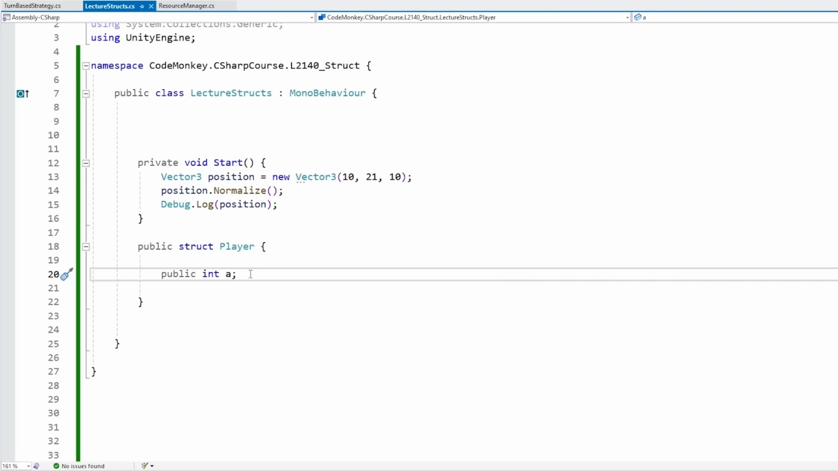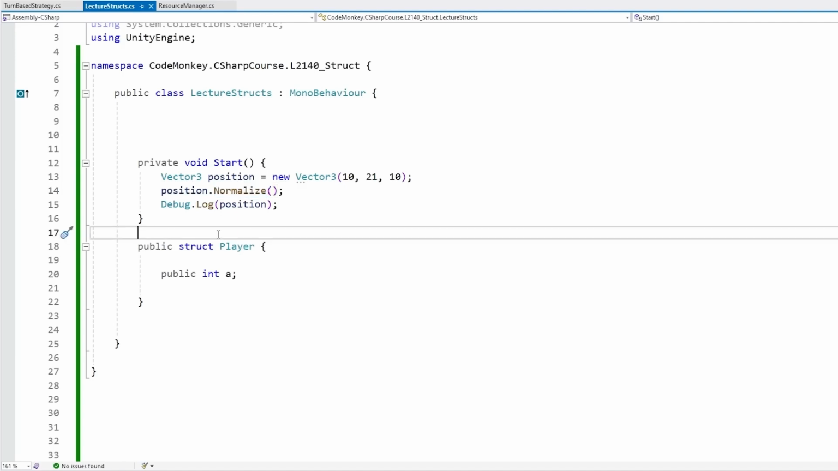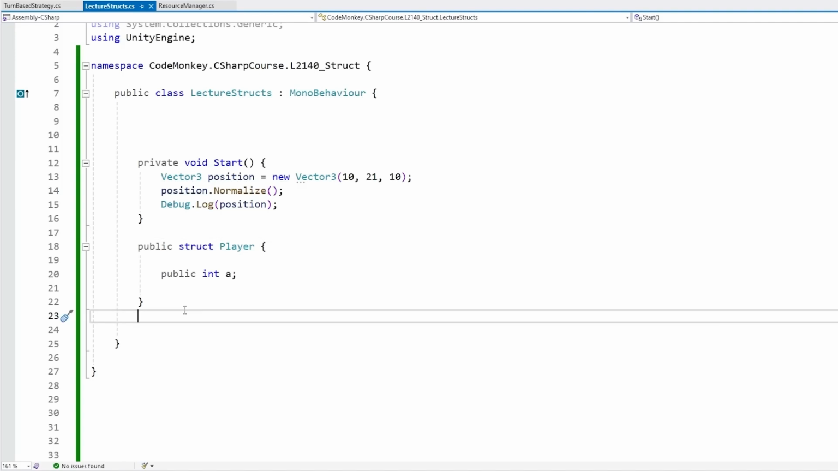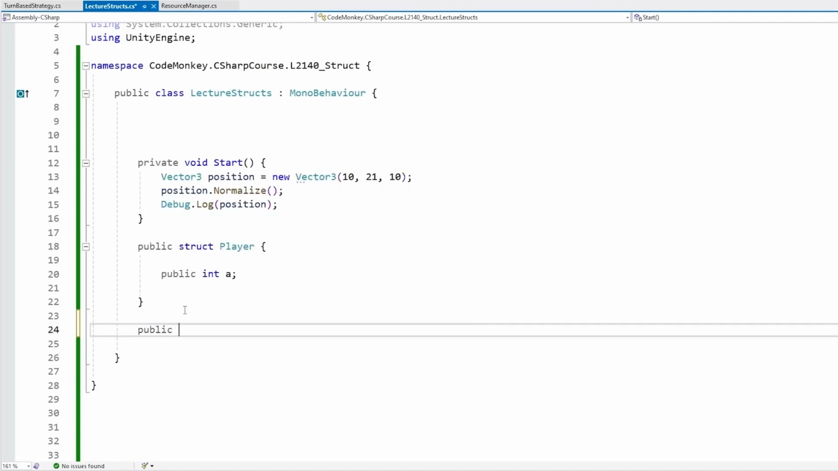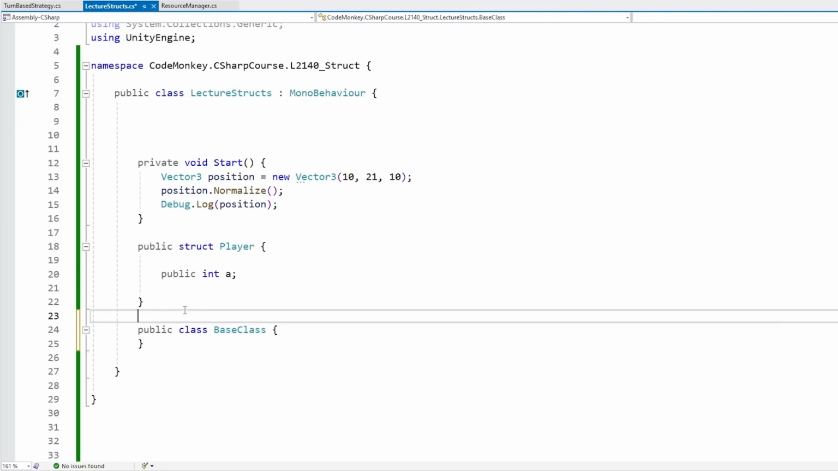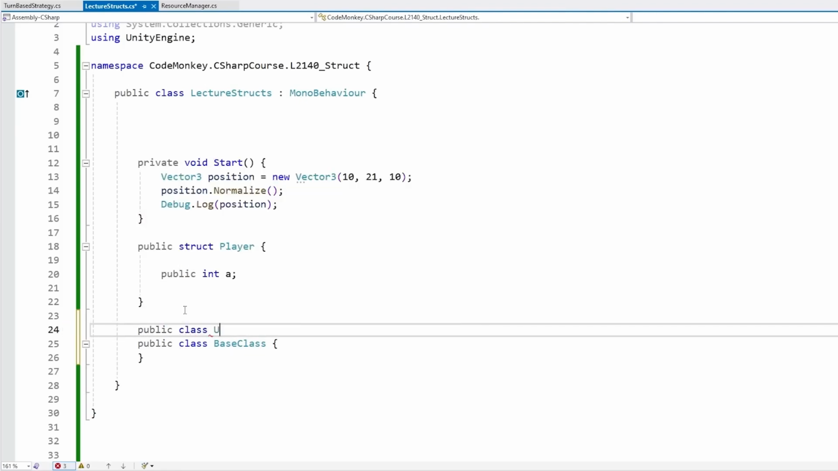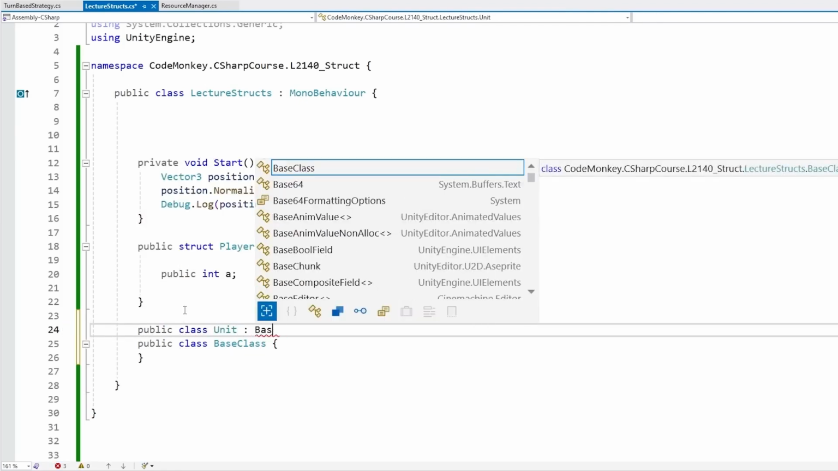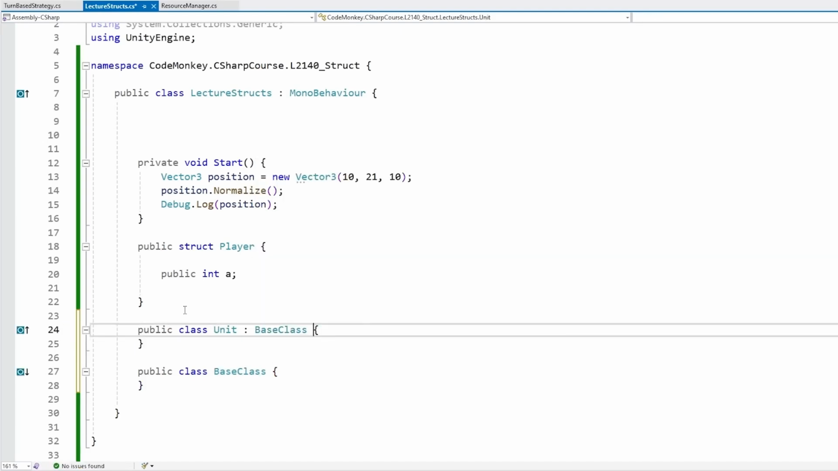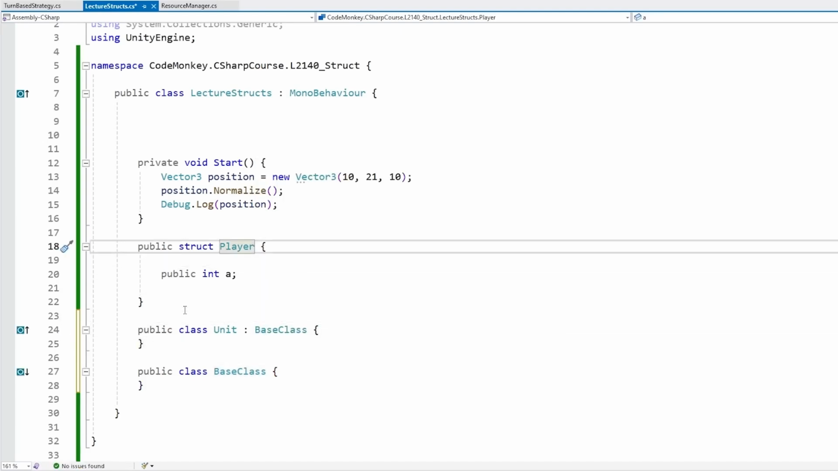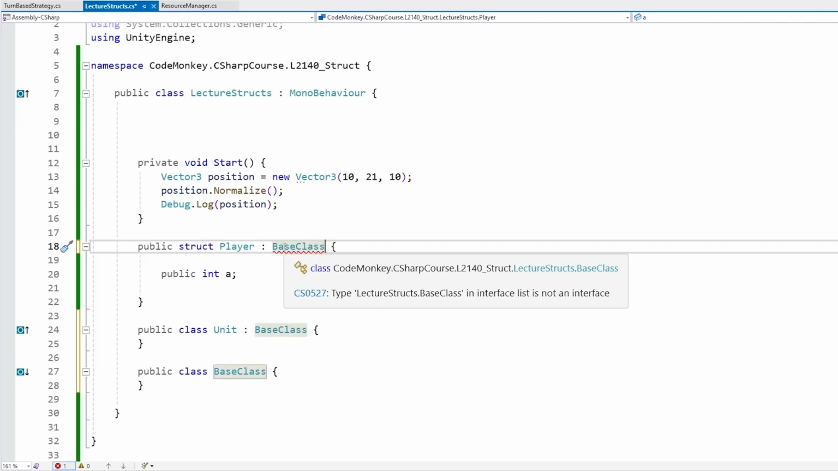Now, structs, like classes, can have fields. They can also have functions, like we saw here to normalize, and they can even have properties. One big difference is that they cannot inherit. I talk about inheritance in more detail in the next lecture, but basically with a class you can make it inherit another class. So public class base class, and then public class for some kind of unit class, and this one can extend base class. So this works, this is valid code. But over here on this player struct, if we try extending base class, nope, an error: structs cannot extend classes. The one thing they can do is actually what this error message is telling us.